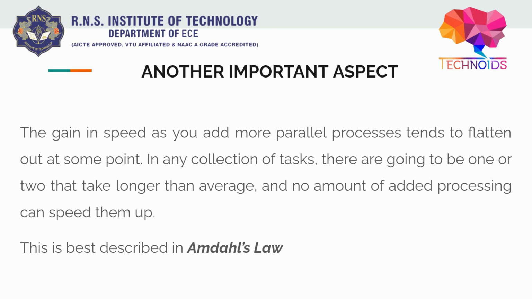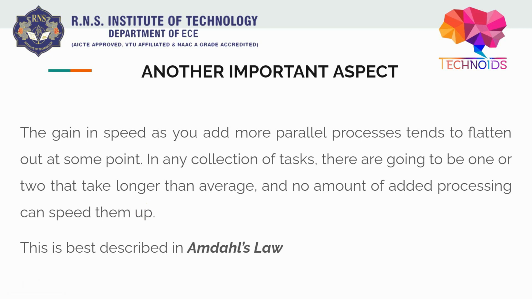There has to be one or two tasks that take longer than average, and no amount of added processing can speed them up. So, as I told, even if there is a glitch or error or some fault from the system, then no matter, even if you give them 100 processors, it will still make that error, right? And after that error, even if you keep adding processing power, it will not be of much profit to us, right? So everything has a limit. It can't be like you keep on adding and keep on expecting the same result every time, right?